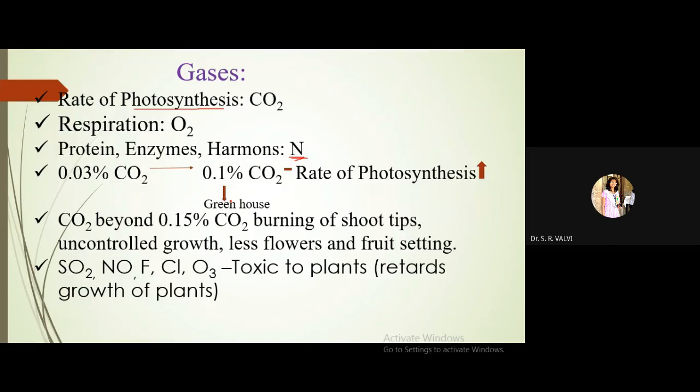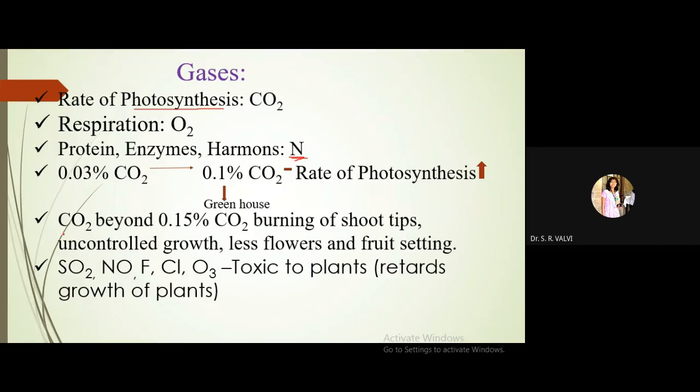So when we have a greenhouse, what is done in the greenhouse is that the CO2 is going to be trapped. So 0.1 percent of CO2 is going to increase your photosynthesis rate, and hence the plants present within the greenhouse grow fast. The growth of the plants becomes very fast, or speedy, because of the presence of a high concentration of CO2. So the actual CO2 required is 0.03 percent.